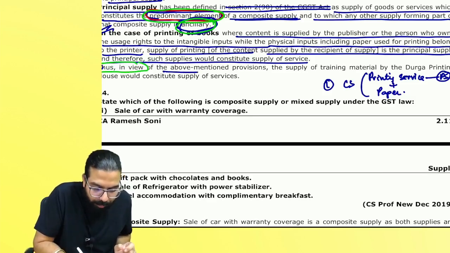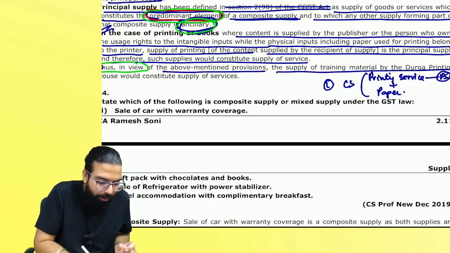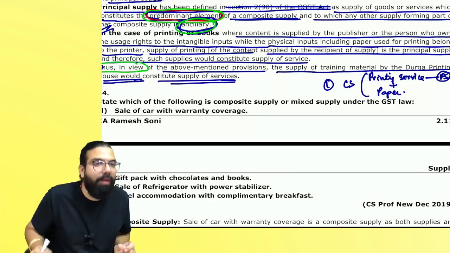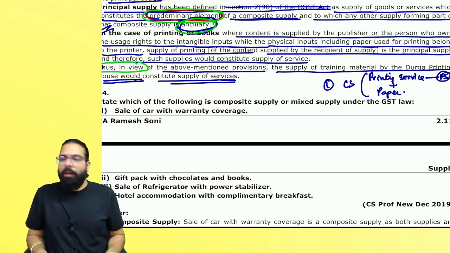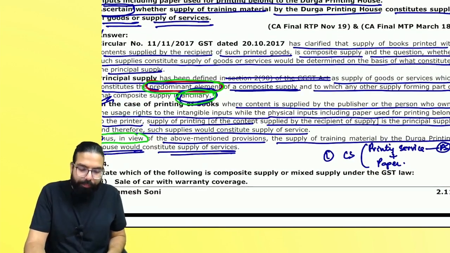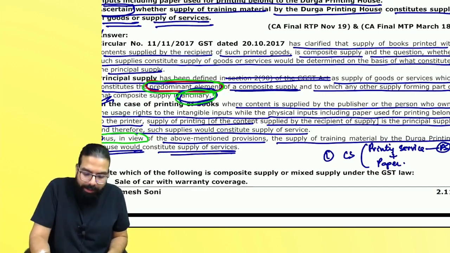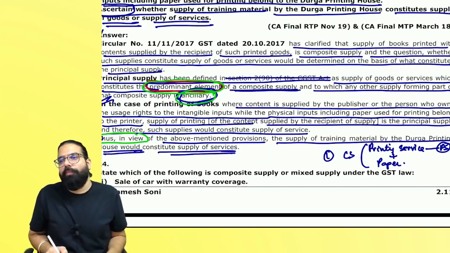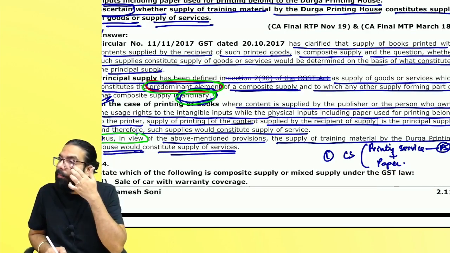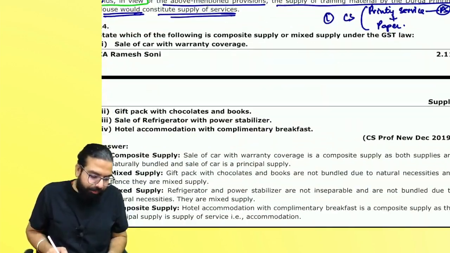In view of the above provision, the supply of training material by Durga Printing House would constitute a supply of service. First, they wrote the law. Then they applied the law to your situation and then they went ahead and wrote the conclusion. Are we clear, everyone? Next.